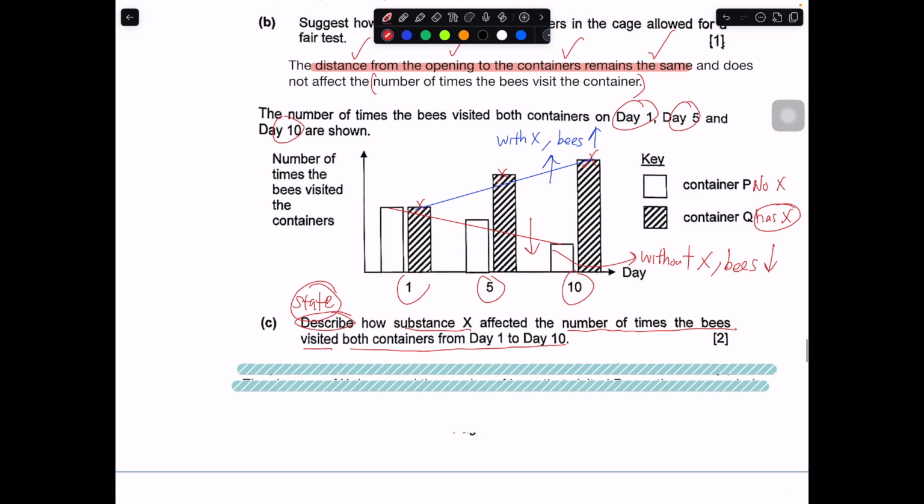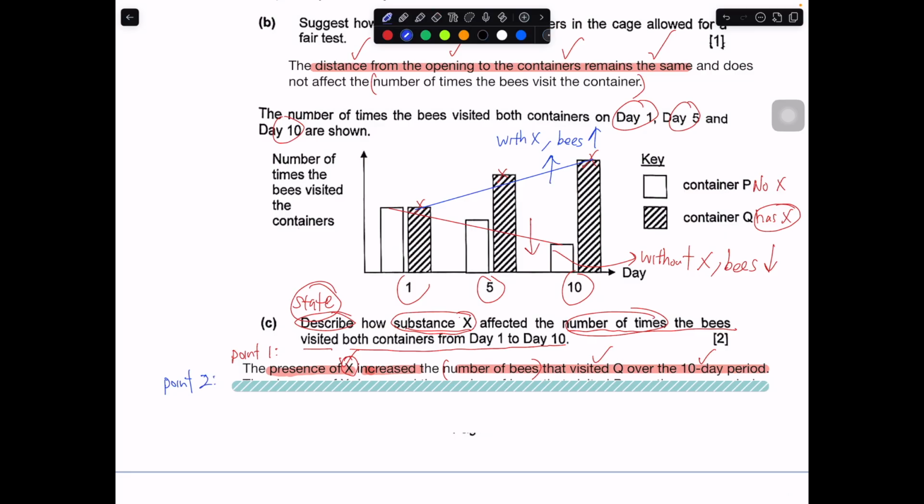So how do you describe this part? Basically, this is more like a relationship, but you have to write it in a very different manner. Point 1: the presence of X increases the number of times the bee visited Q over the 10-day period. So I link the change variable, the presence of X, to what it does: it increases the number of times the bee visited Q over a period of 10 days. I relate X with the measured variable because the question asked me to do so.